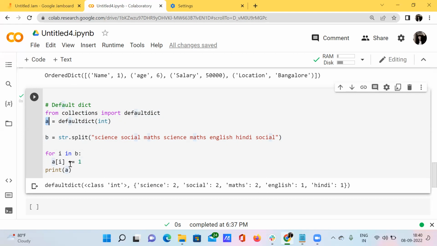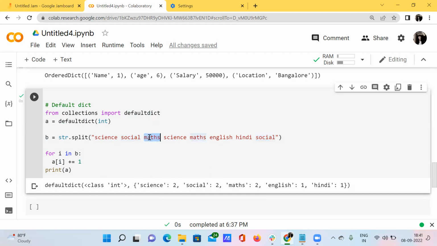We are saying, just count the particular string words. Just count it. Look for the science and count for it. See here, science has been repeated for 2 times, so just give it a number and just increment. That's nothing but just move on to the other. This increment operator is saying that move on to the other string, that is go for the social, and count its value. See here, social has been repeated for 2 times, so just print that social 2. And move on to the next value, that is increment.